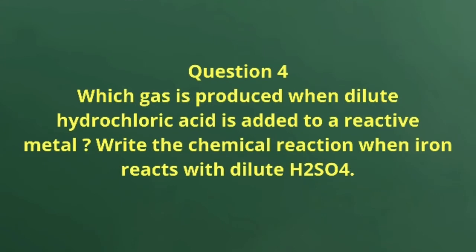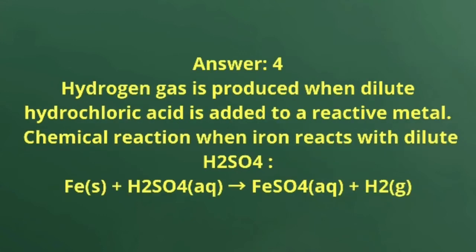Next, question number 4. Which gas is produced when dilute hydrochloric acid is added to a reactive metal, and write the chemical reaction when iron reacts with dilute H2SO4. So friends, see the answer of this question.